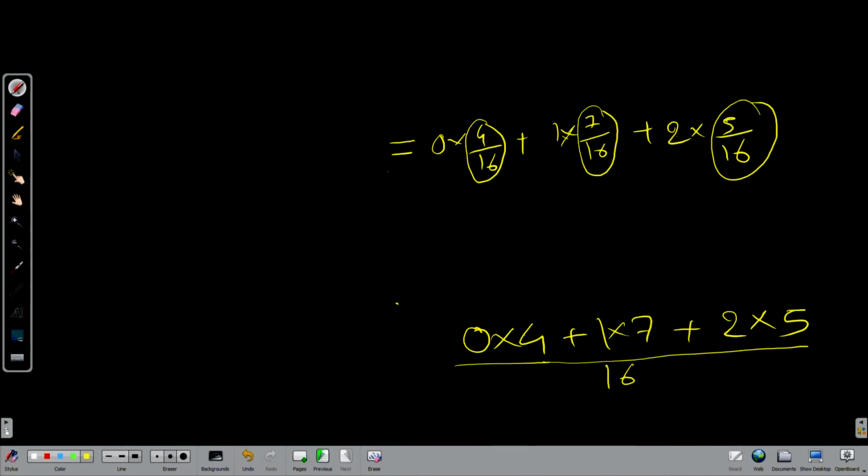What is this? This is the relative frequency distribution, which is nothing but probability. We discussed it in our second lecture. So whatever you calculate is the average, and that's how we find a mean.